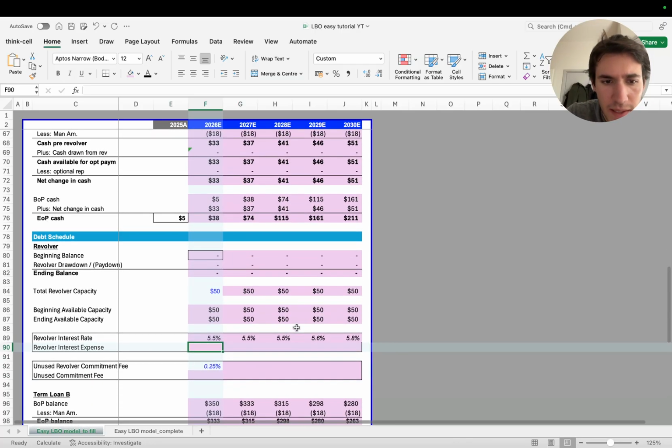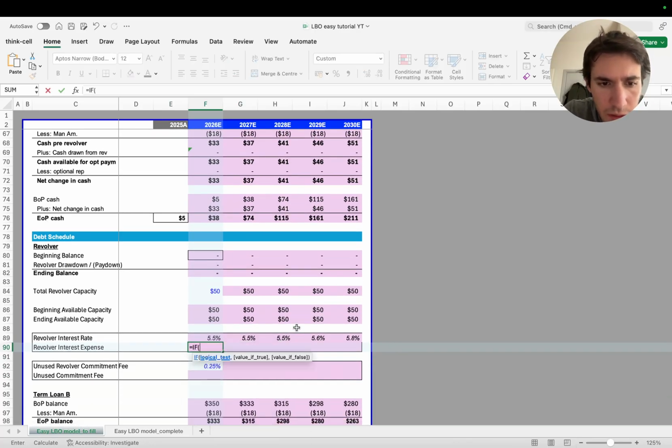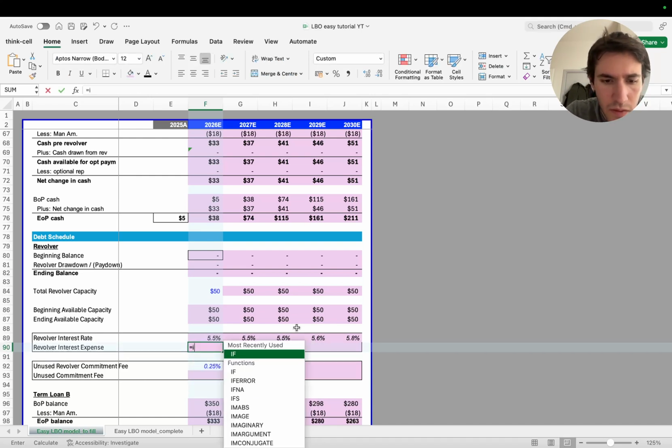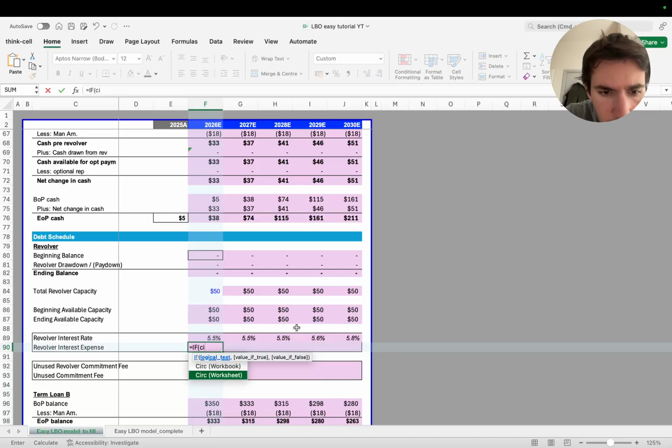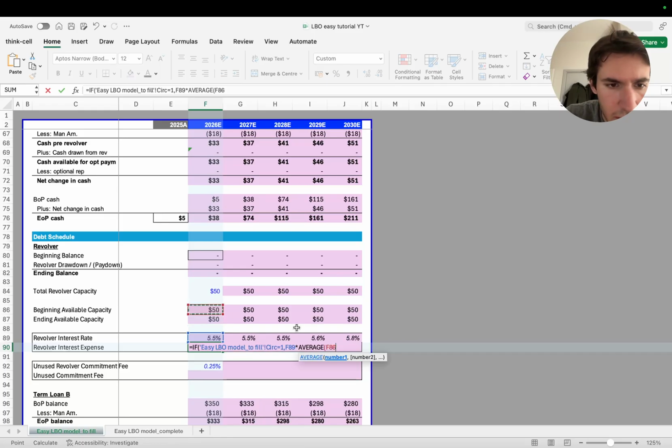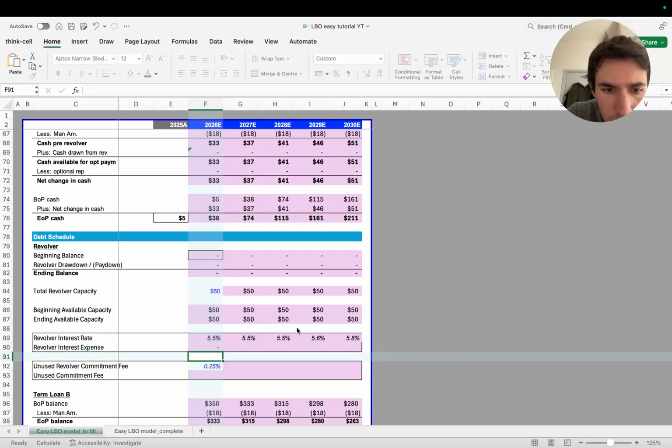So the interest expense. Now bear with me on this formula. I'm going to explain it. If circ equals 1, then we're going to get this multiplied by the average between this and this, otherwise 0.